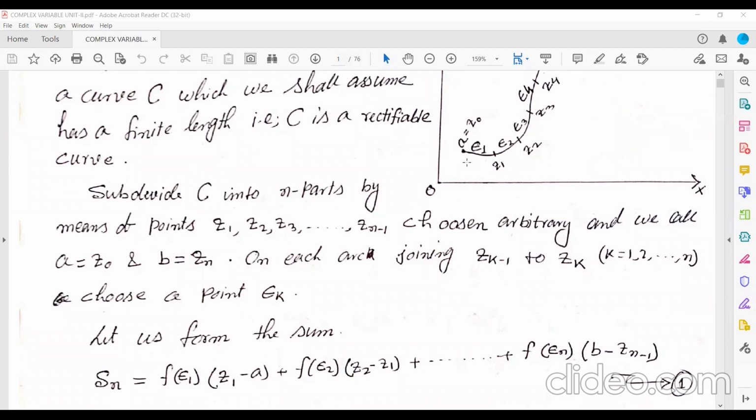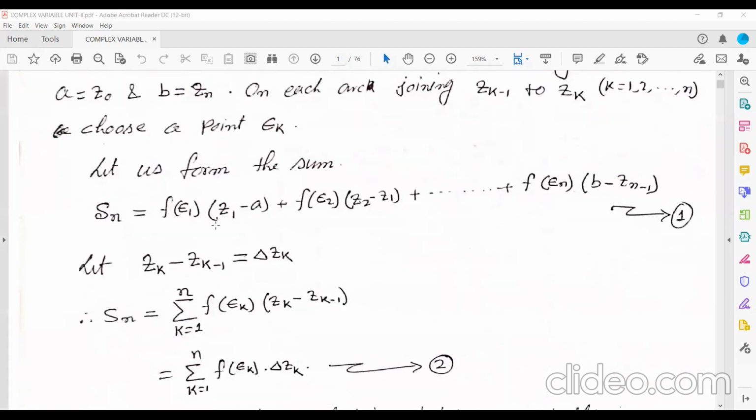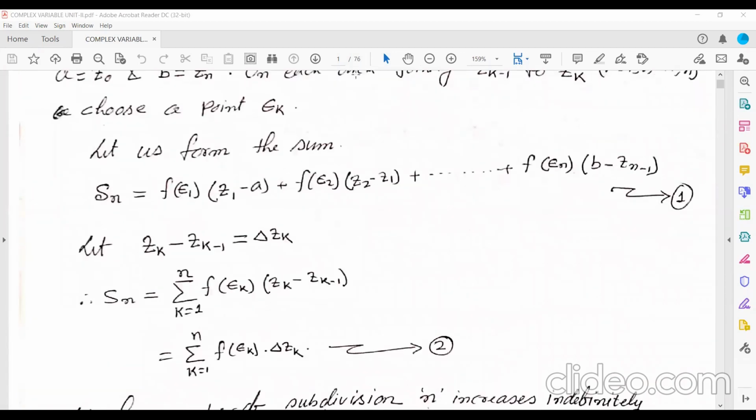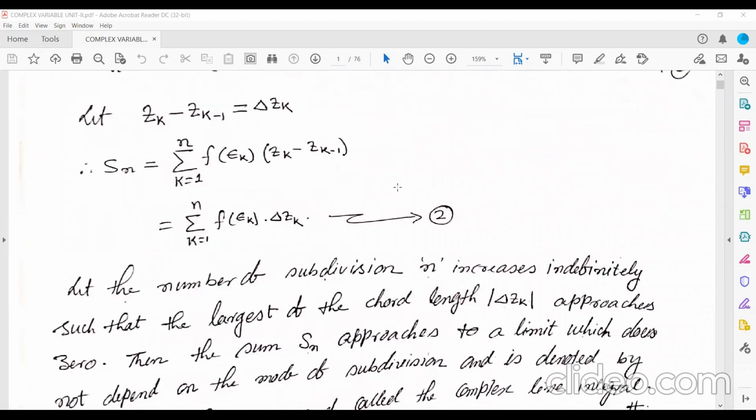Okay. So then I'm considering the length of the arc from Zk minus 1 to Zk as del Zk. Now see here, the equation 1.